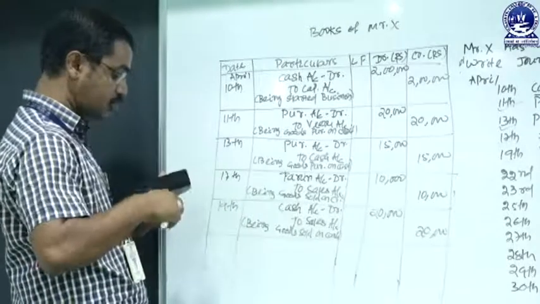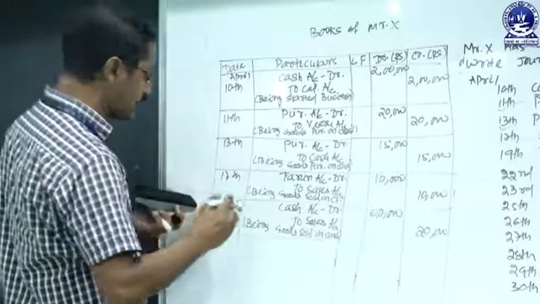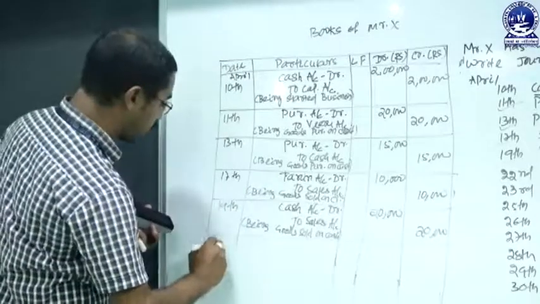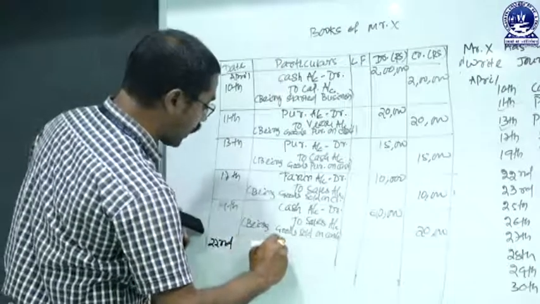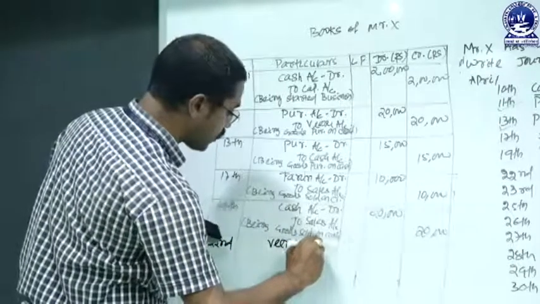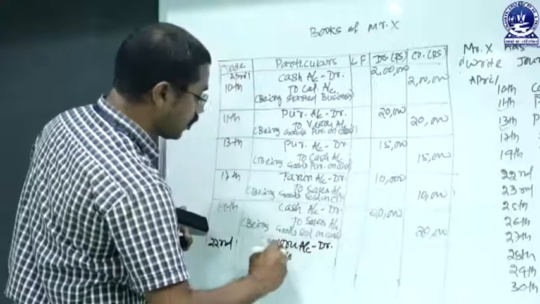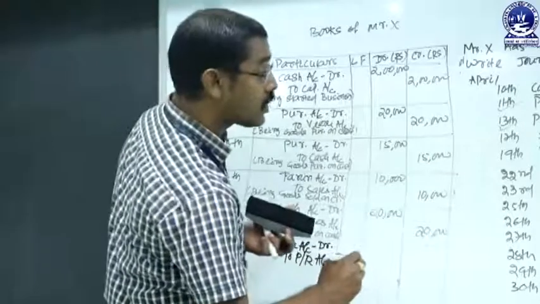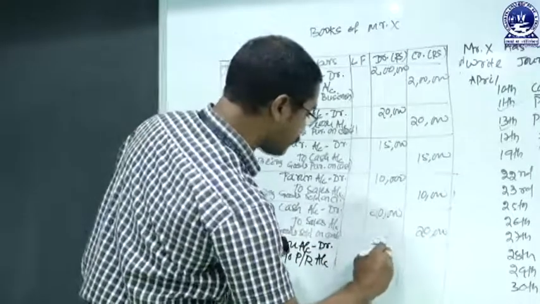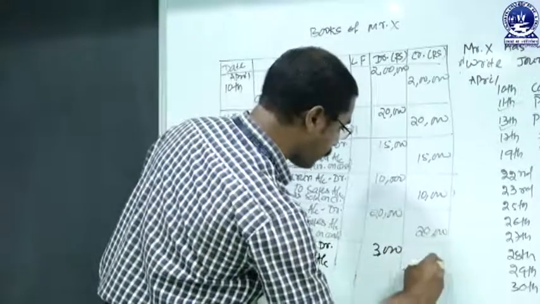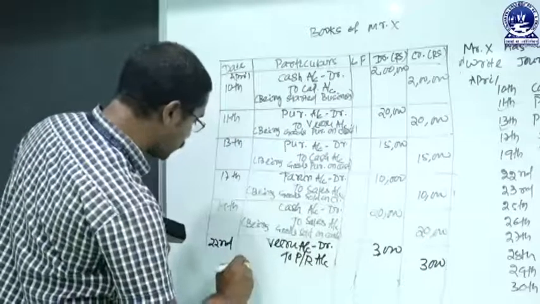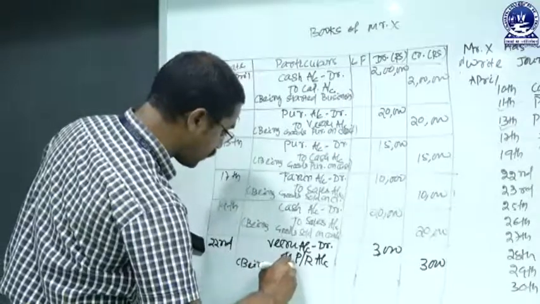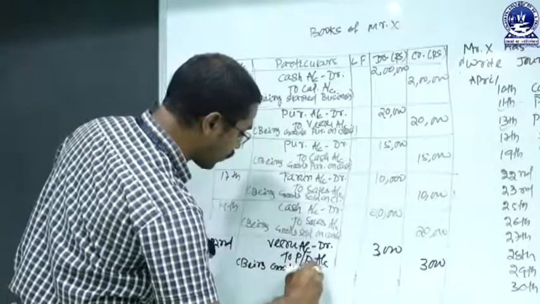When goods are returned to Bhiru, that means Bhiru receives them, and Bhiru account, as per personal account, must be debited. 22 April, Bhiru account debit to purchase return account, and the amount is rupees 3,000. Being goods purchased and returned.